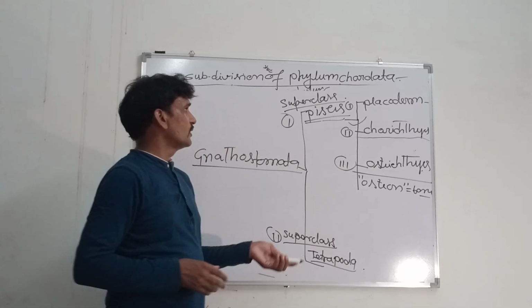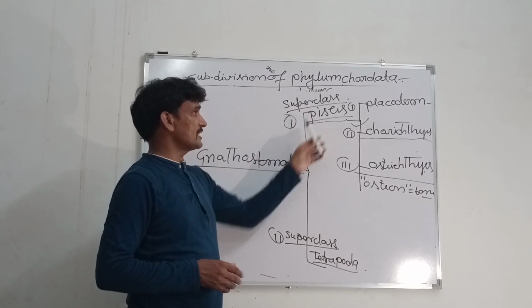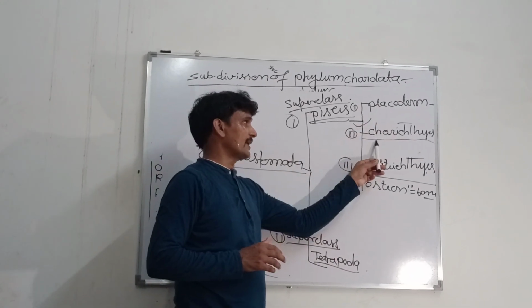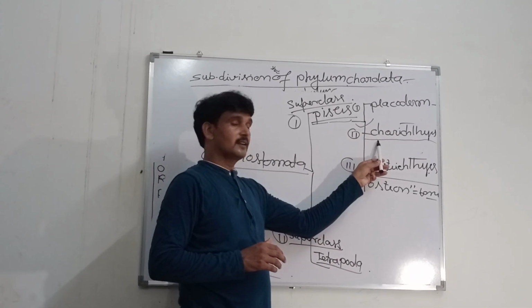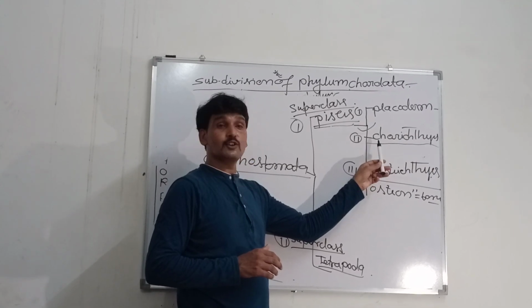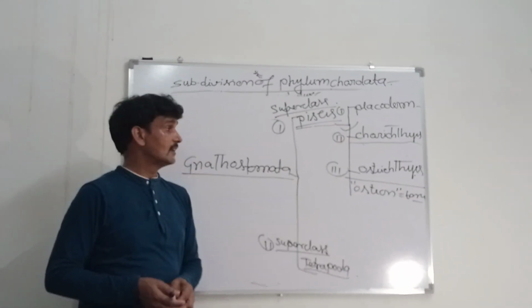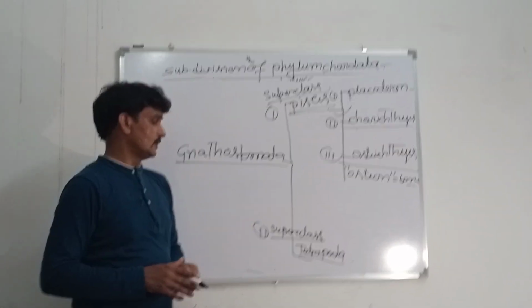In this way, the superclass Pisces includes three classes: Placoderm, Chondrichthyes with cartilaginous endoskeleton, and Osteichthyes with bony endoskeleton.